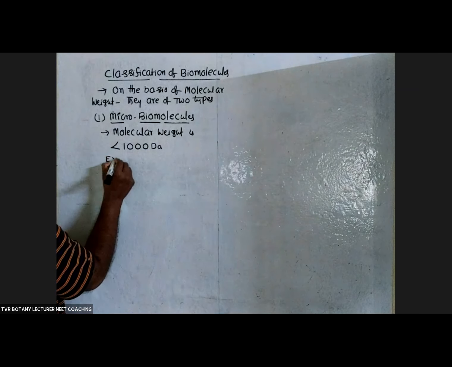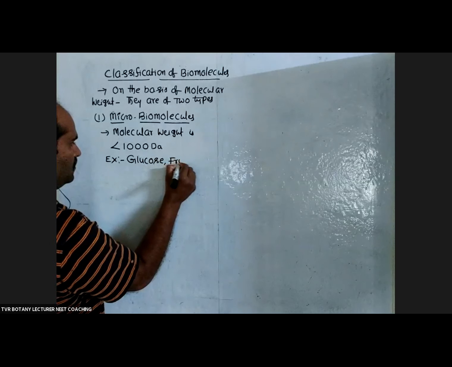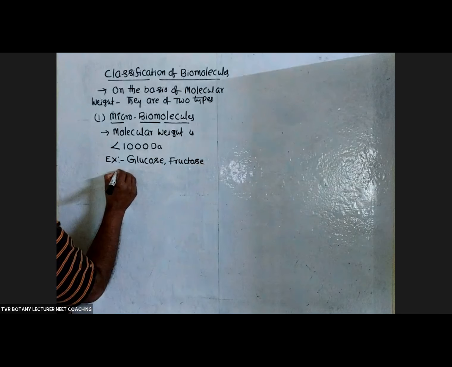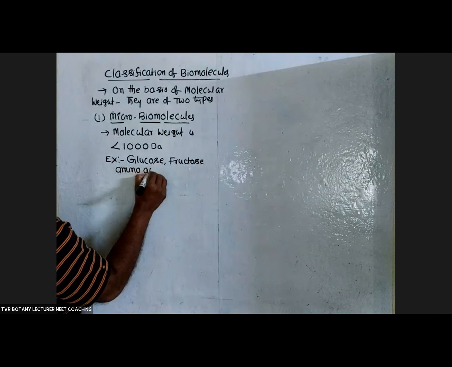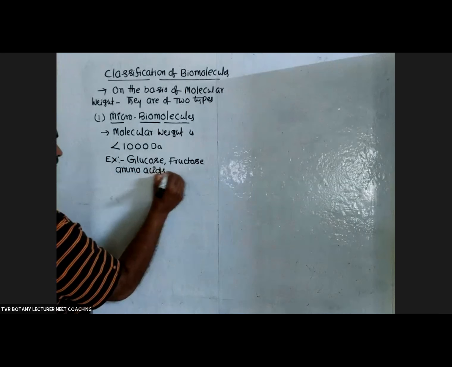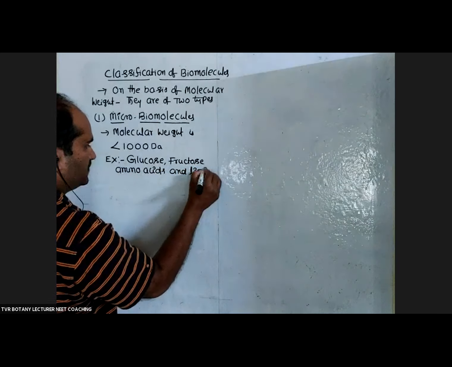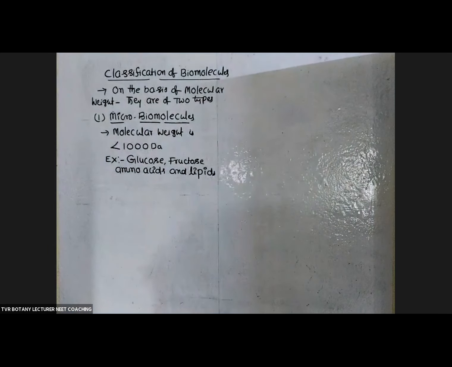Individual monomers, for example glucose, fructose, and individual amino acids, and lipids also. Microbiomolecules only.